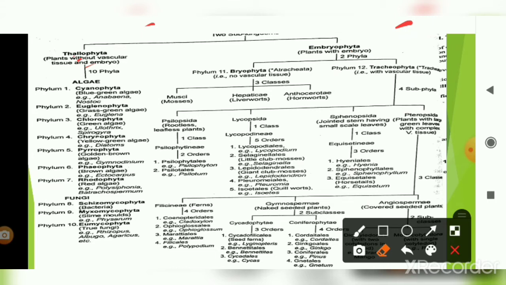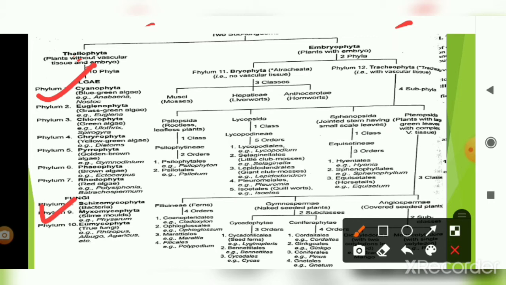We have already divided Thallophyta into algae and fungi, and then Bryophyta and Pteridophyta. Then consider algae: algae are divided into various phyla, and fungi are also divided into various phyla.